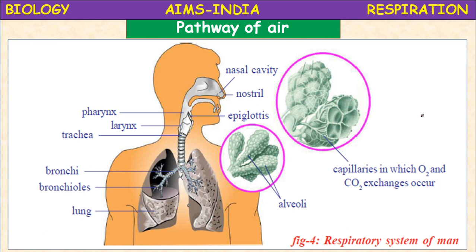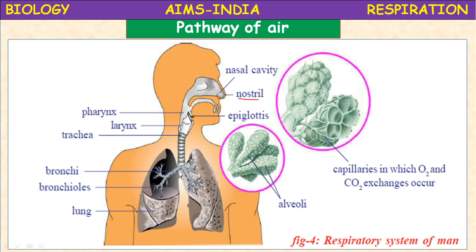The pathway of air, once again. You see how the air enters through the nostrils, then the nasal cavity, and enters into the pharynx, then the larynx.